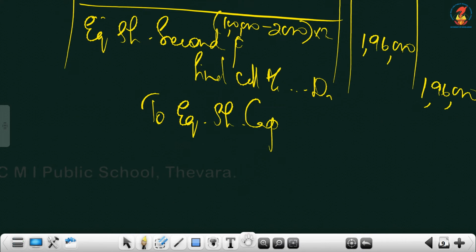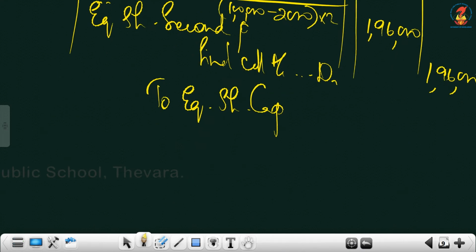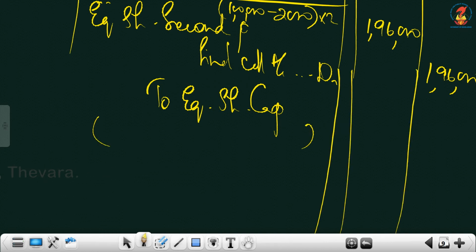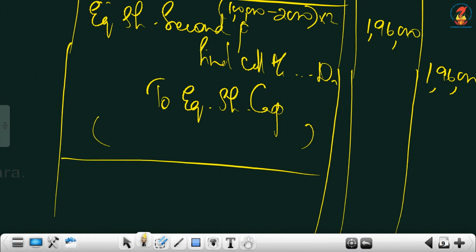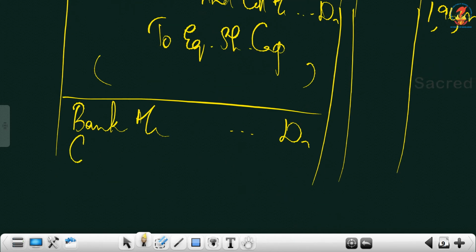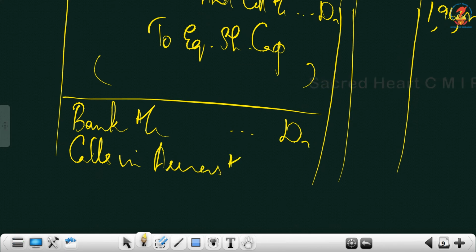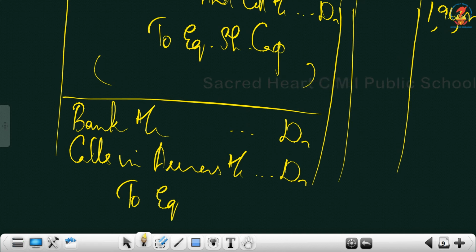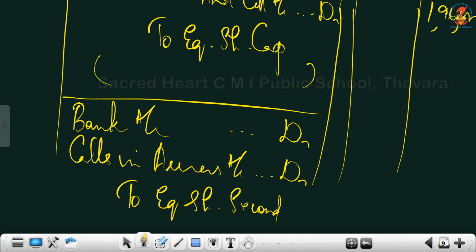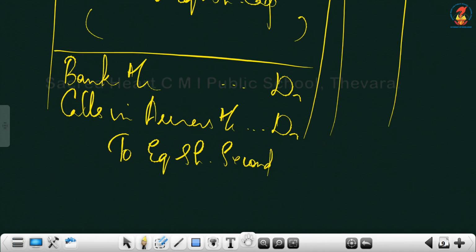Now we can write the bank entry. Which is bank account debtor, calls in arrears account debtor to equity share second and final call.